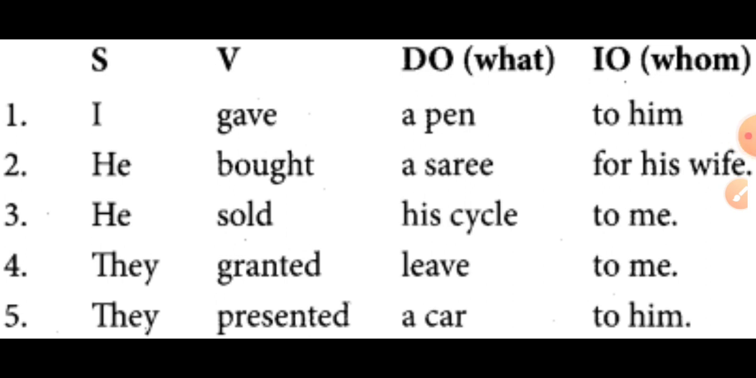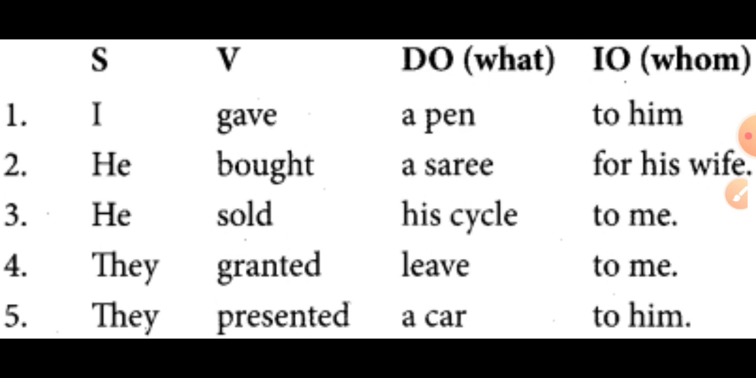Subject and verb you know. Then direct object. What is direct object? If we ask the question what, who or whom to the verb, then we will get the answer, right? So what did he give, or what did I give? A pen. What did he buy? A sari. What did he sell? His cycle. What did they leave? It means they granted leave, leave for 2 days or 3 days like that.